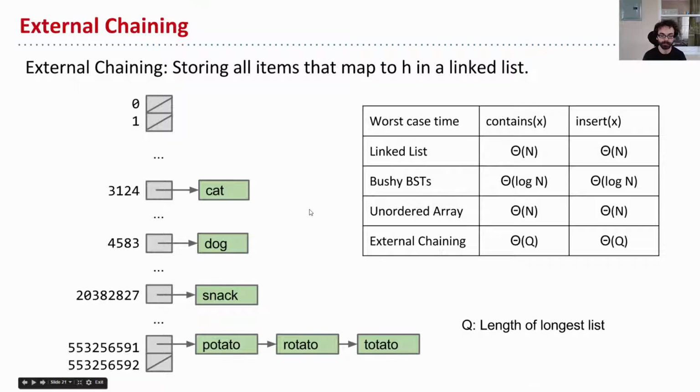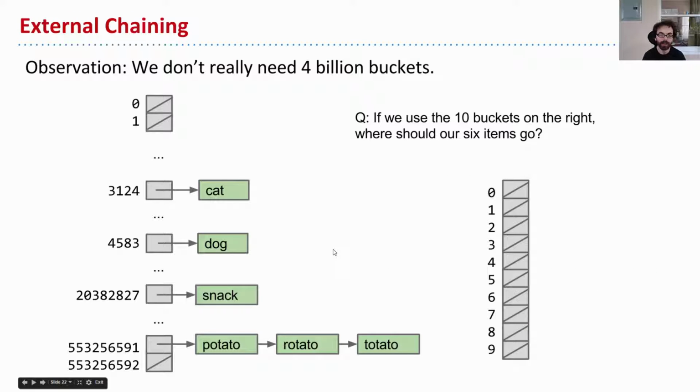So that's external chain. This approach has the advantage that it handles collisions, but we'll also see that it's going to help us a lot with our memory usage. Okay? So let's see why that is. Here's a little puzzle for you to ponder that I won't talk about during the video. I'm going to make a note that we don't really need 4 billion buckets for all this stuff, right? Look at all these buckets we're not using.